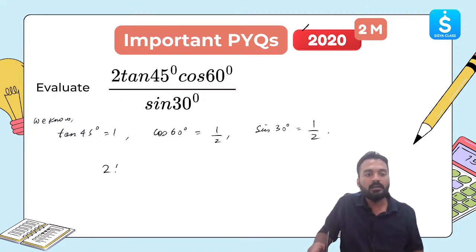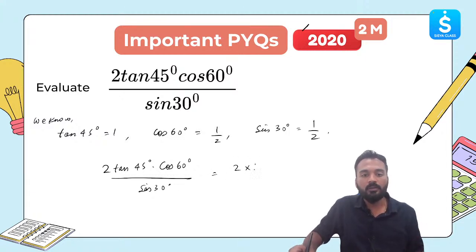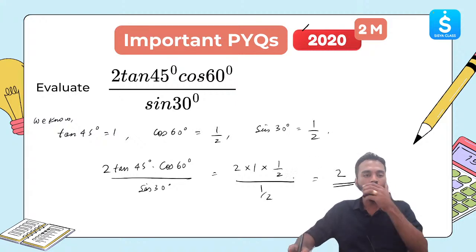So 2 tan 45 multiplied by cos 60 divided by sin 30. How will you solve this? 2 into 1, since tan 45 is 1. Substitute the values, multiplied by 1 by 2. Sin 30 is again 1 by 2. The 1 by 2 and 1 by 2 will get cancelled. We will be left with only 2. So 2 is the answer.